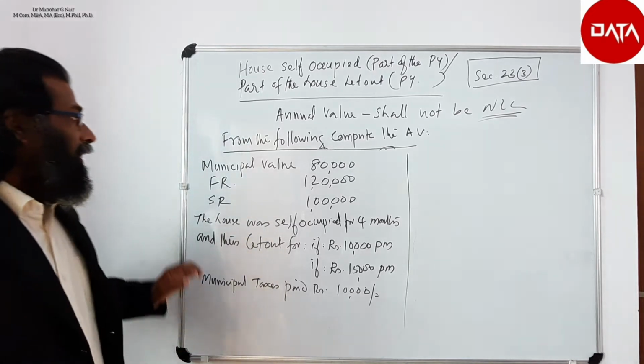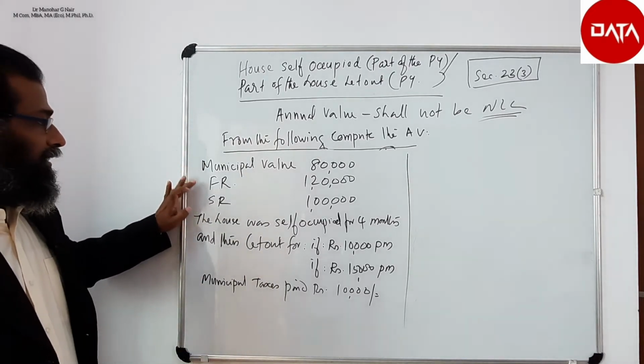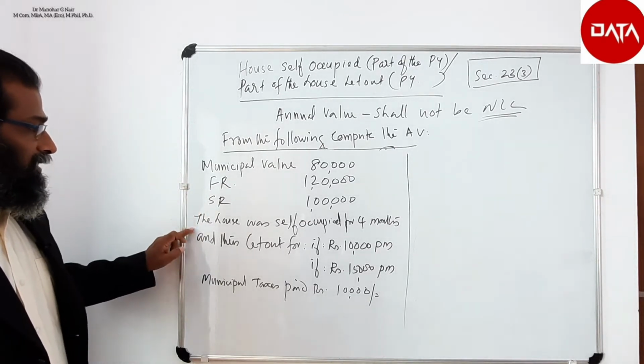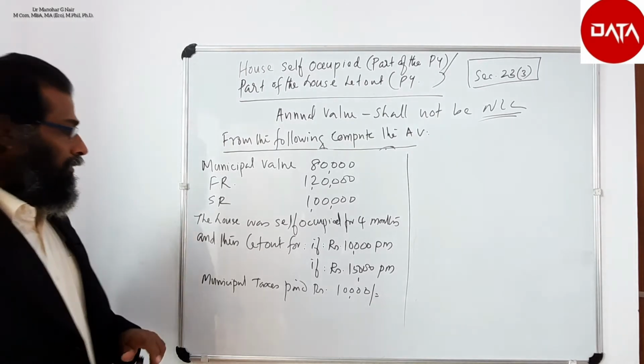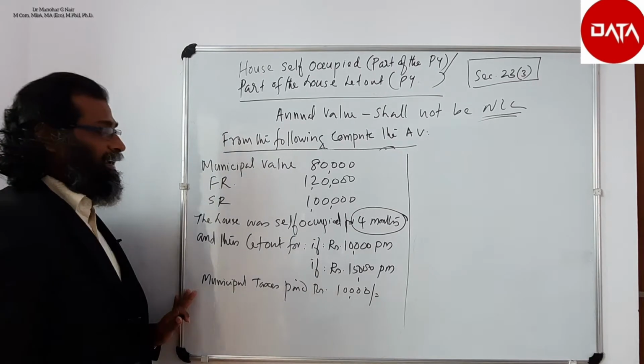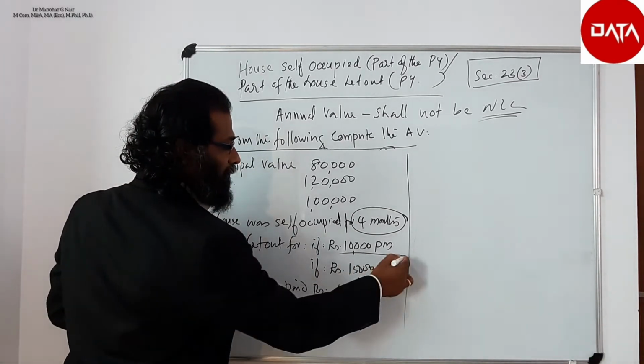Here the municipal valuation is given, that is 80,000, fair rent is given as 1,20,000, and standard rent is given as 1 lakh rupees. The house was self occupied for 4 months. After that, it is let out for rupees 10,000 per month.